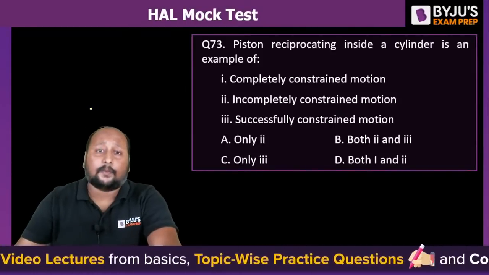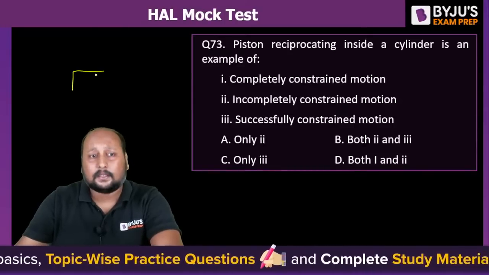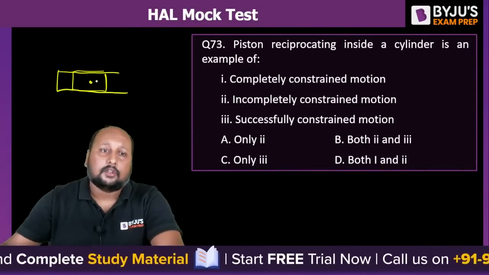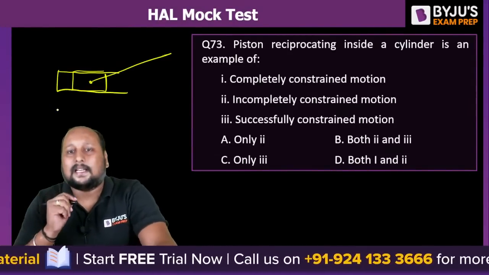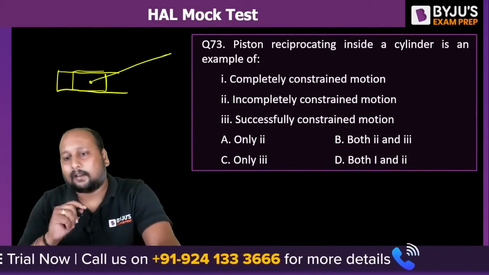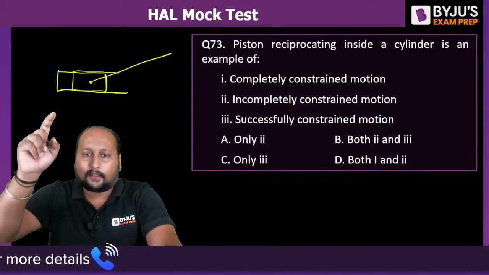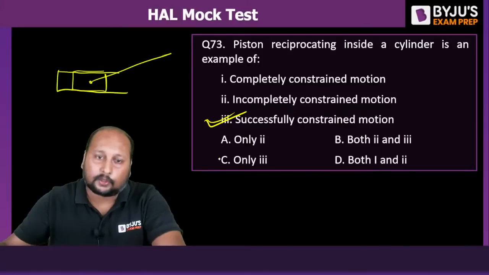A piston reciprocating inside a cylinder. So we are having a piston which is basically reciprocating inside a cylinder. So tell me what is the type of constrained motion we are having? Completely constrained, incompletely constrained. Very good. Only 3. This is a successfully constrained motion. Option C is the correct answer.